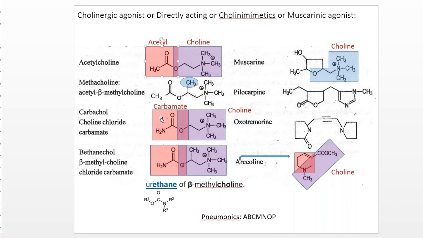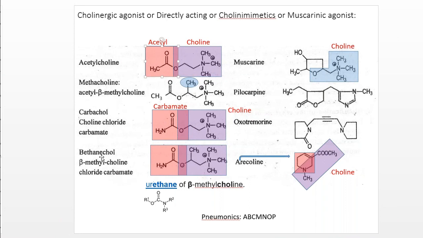Carbamate, also called urethane, is OC double bond O NR2, where the hydrogens of NH2 are replaced by particular functions. Carbachol has NH2 at the position of the CH3 of acetylcholine. The other structure is similar to acetylcholine; the only difference is that at the CH3 there is an NH2.